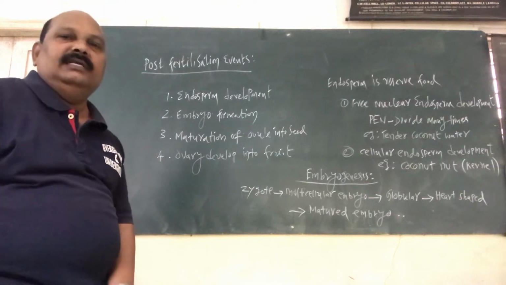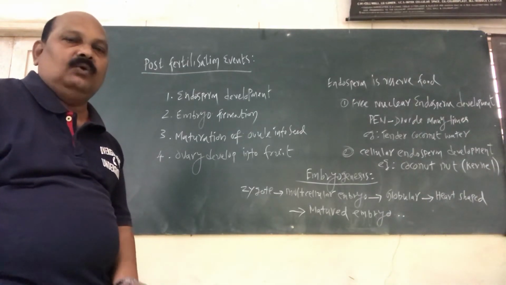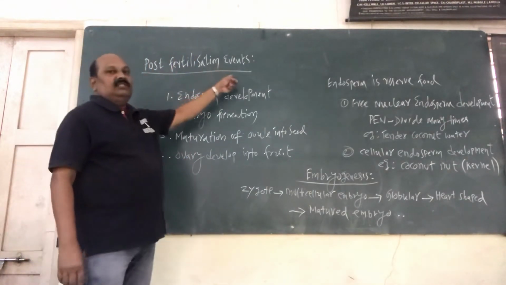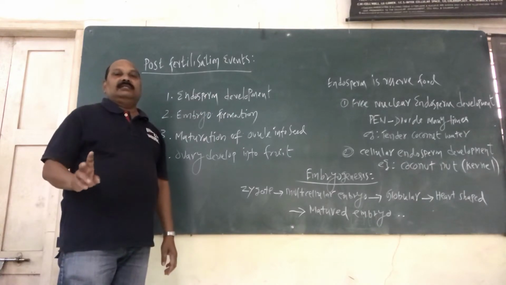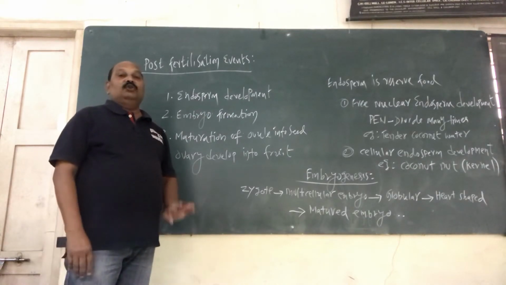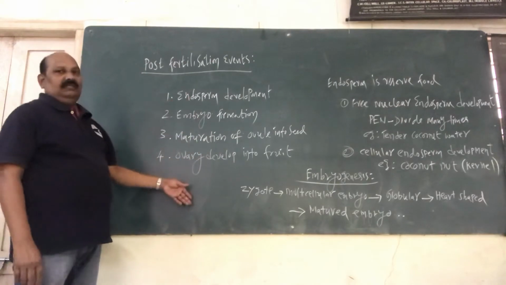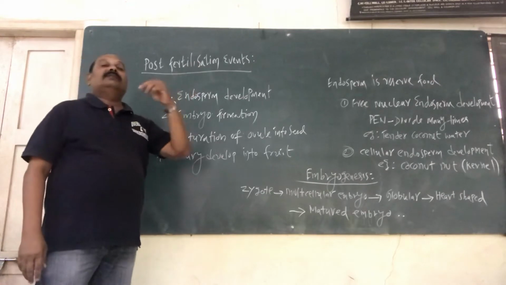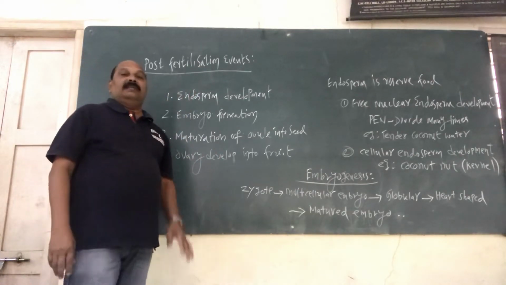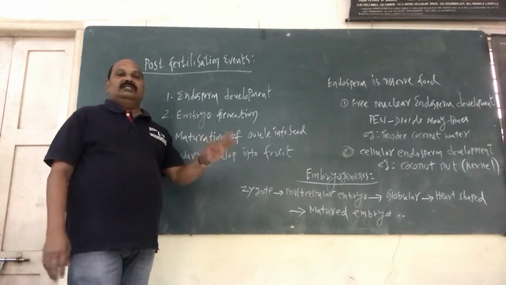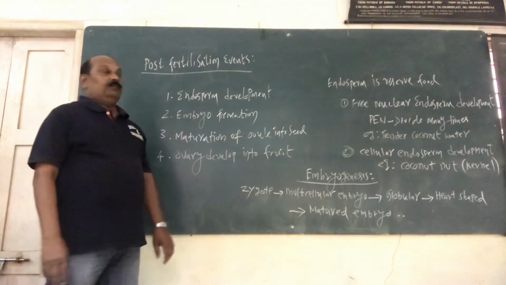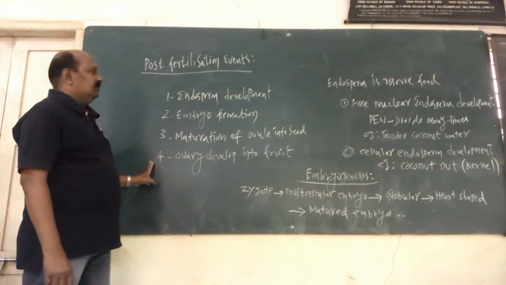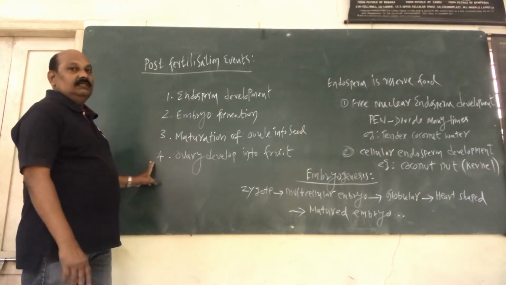Hello everybody, in this video we are going to discuss post-fertilization events. Post-fertilization events means once double fertilization is over in the angiosperm plants, there are some events happening. All the events collectively, what we call post-fertilization events, means after the fertilization, whatever changes happen in the development of the fruits and seeds. Now there are four varieties of developments happening in the fertilized ovule.